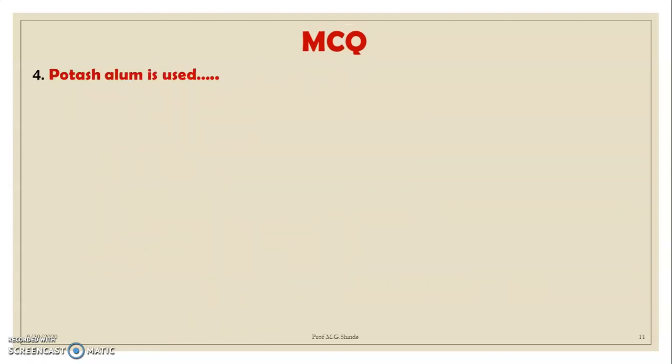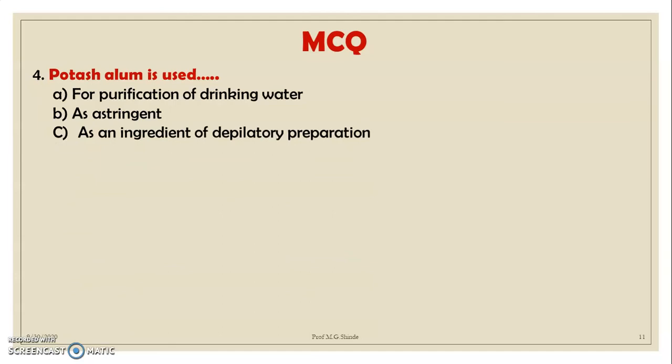Next MCQ, potash alum is used first for purification of drinking water, second as an astringent, C as an ingredient of depilatory preparation, D all of the above. So we can select the correct option, all of the above, because potash alum is used for purification of drinking water as well as an astringent. Though we are not familiar whether it is an ingredient of depilatory preparation or not, as the first two options we are well familiar with, we can choose the correct option D, all of the above.